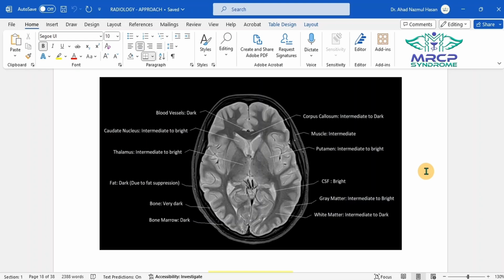So the fluid, the CSF, is appearing as bright and the fat is appearing as dark, which is completely opposite to the T1. In case of T1, the CSF would be dark and the fat would be bright. So this is completely reversal of the T1. So this is the star pattern.